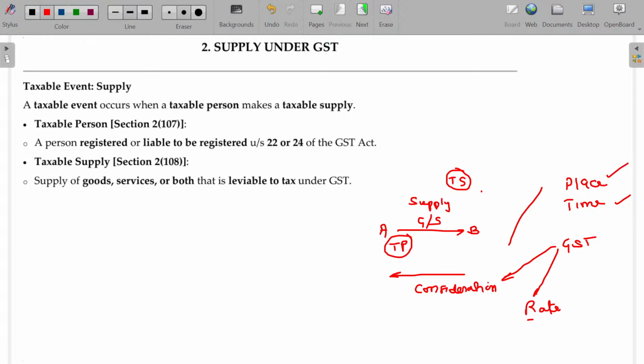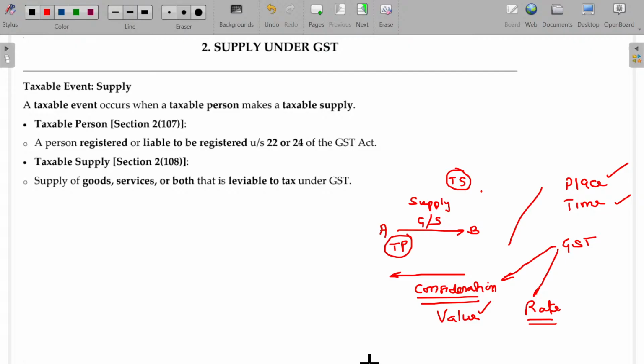The rate mentioned in GST Act will be the final. So as per that rate, you are going to levy the tax. While levying the tax, you will calculate the tax on the consideration. There may be chance of manipulation of consideration. So Act specifically says how you can value if the consideration is manipulated. So you have to understand this one.